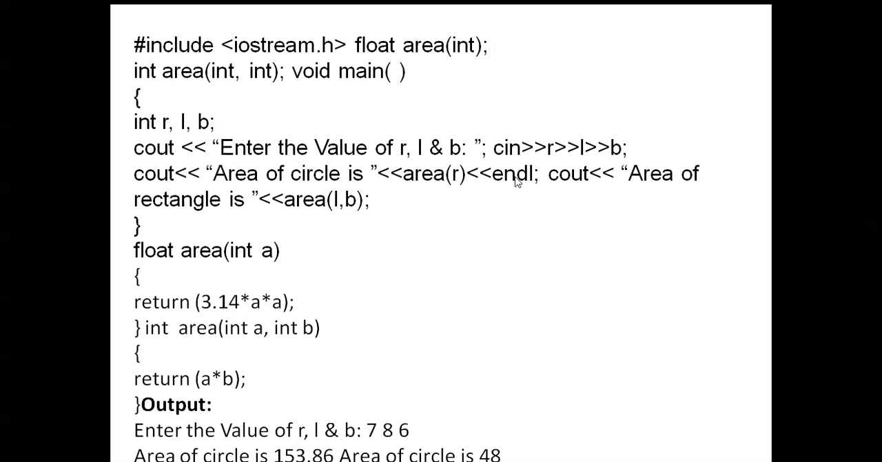Here we have a float area and an int area. Both are function names, and both function names are the same, but their argument lists are different. Here it is integer only, one argument, and here integer and integer, more than one argument. Next, in the main function, you can declare the variables.